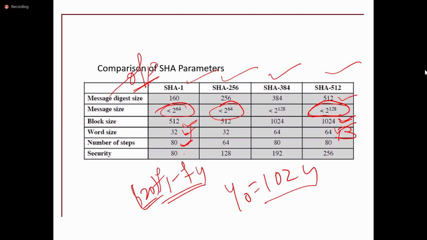So totally it is going to perform 80 steps. SHA-512 also performs 80 steps. The security of the SHA-1 algorithm is 80, compared to which SHA-512 provides more security, 256.